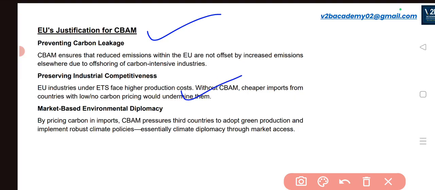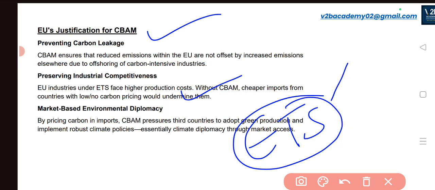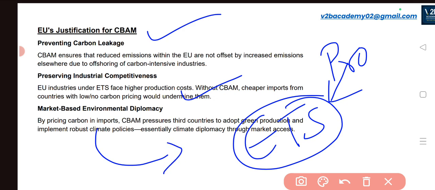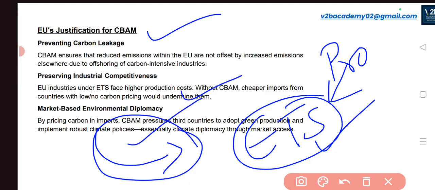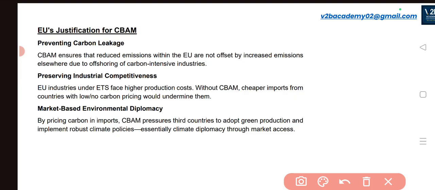The second justification it provides is preserving industrial competitiveness. European Union industries are under the obligation of the ETS, because of which they will have a lot of production costs. So if outsiders are importing into that particular region, definitely the outsider's product price will be very, very less. So that will hit the domestic industries of the European Union. In order to preserve industrial competitiveness and to favor the interests of domestic companies, they are imposing tariffs on the companies which are importing to that particular region. Okay, so this is the second one.